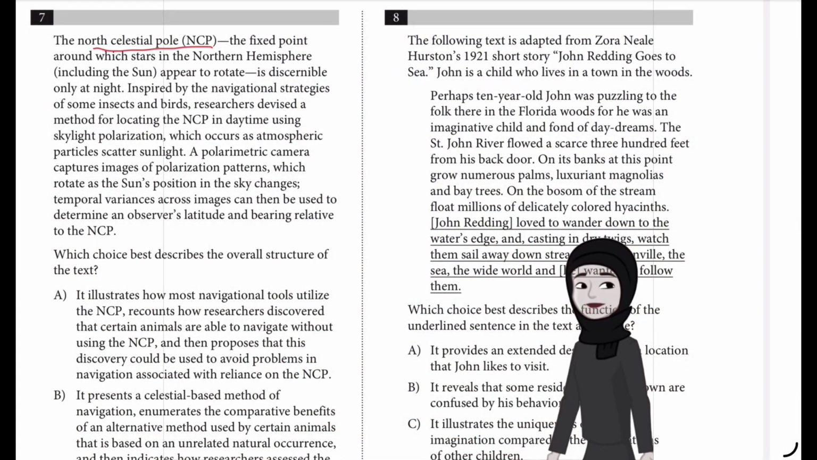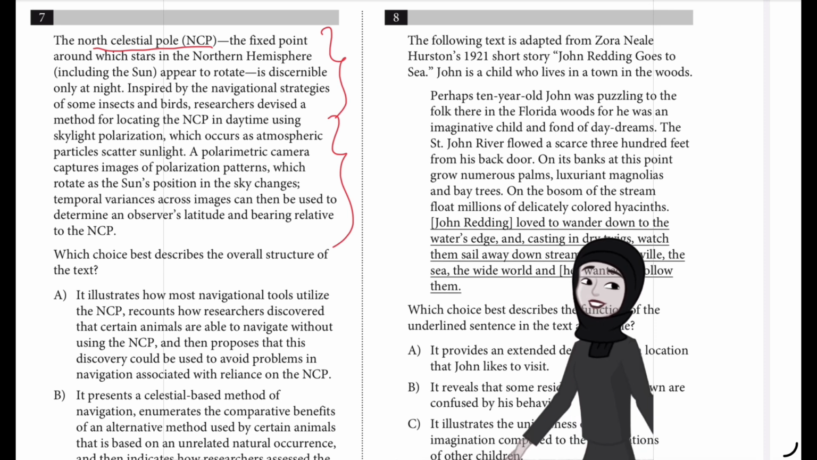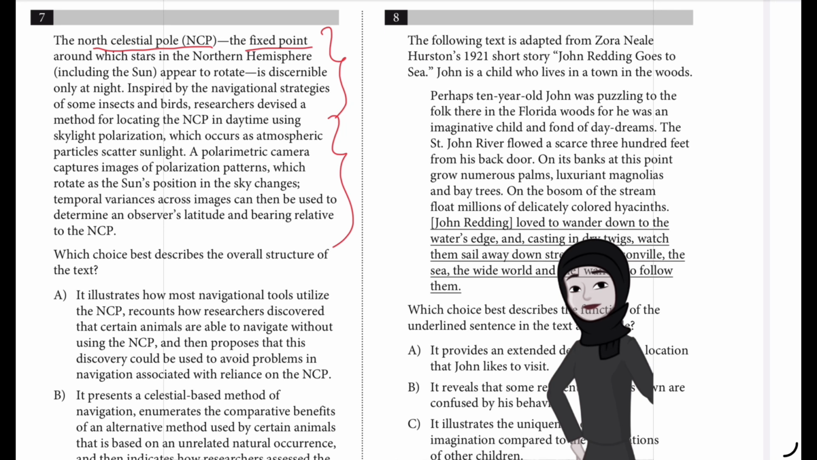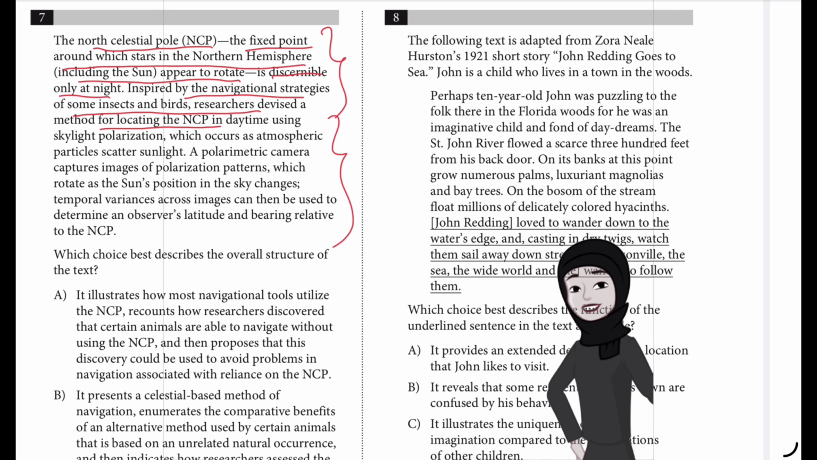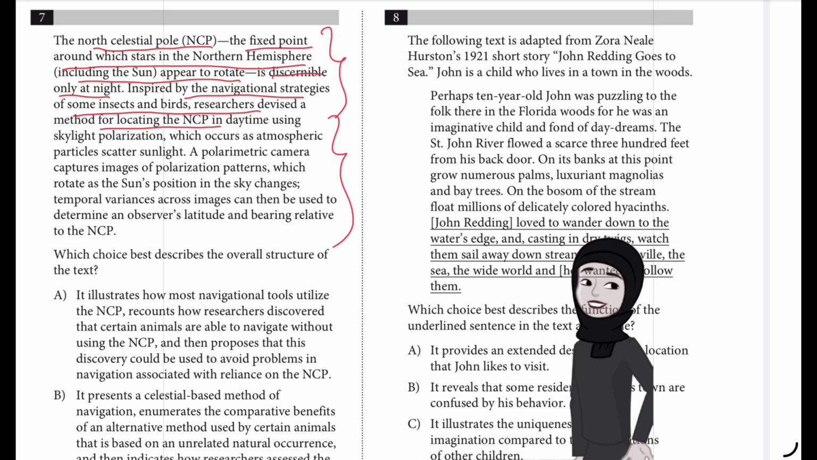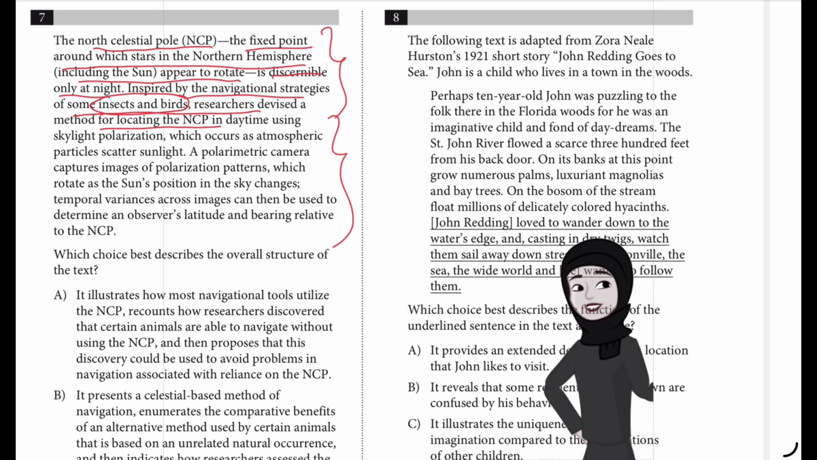So question number 7 is talking about the North Celestial Pole. And we have to observe what are the things which are mentioned point by point. First they are describing what it is, that is a fixed point around which stars in the Northern Hemisphere including the Sun appear to rotate. But for humans it's only discernible at night. So what humans have done is, inspired by the navigational strategies of some insects and birds, researchers devised a method for locating the NCP in daytime also. Because humans are not able to locate the NCP in daytime, they are looking at insects and birds and trying to find the navigational strategies which they are using.